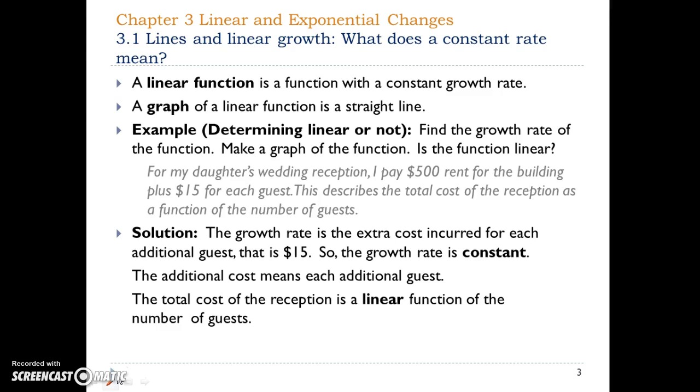Notice here that as you increase the number of guests, the cost for the reception increases by $15 per guest. That is, if you had 30 guests, if you were to add an extra guest, there will be an extra $15. If you had 60 guests, and if you were to add an extra guest, the cost would increase by another $15.